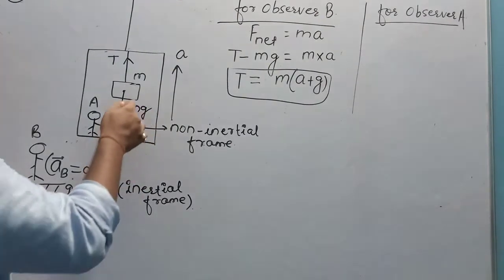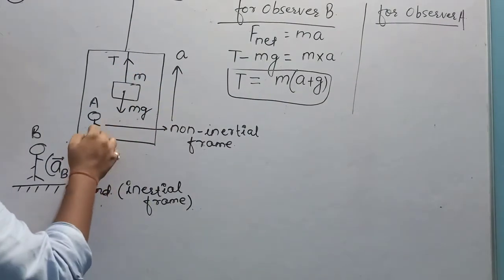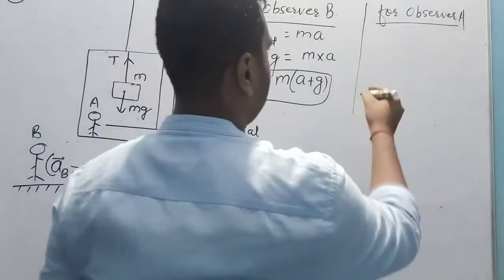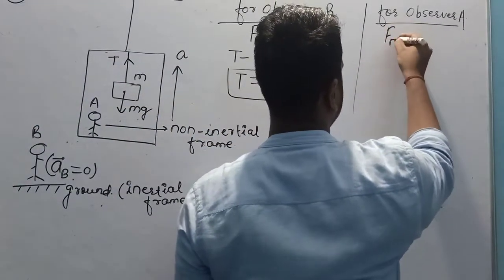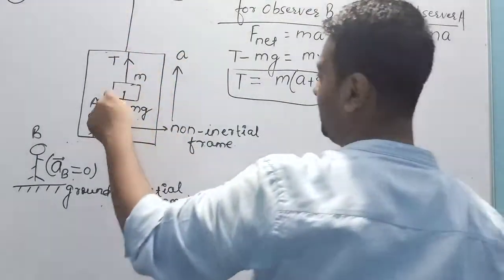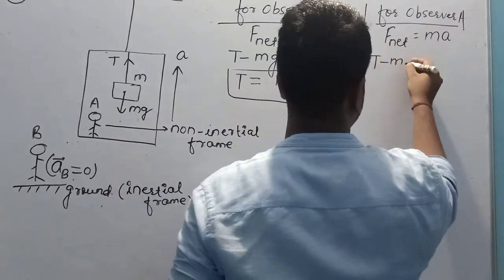It means that the net force acting on small m must be equal to 0, for observer A. I am writing the force equation. F net is equal to mass into acceleration. What is the value of F net? T minus mg.